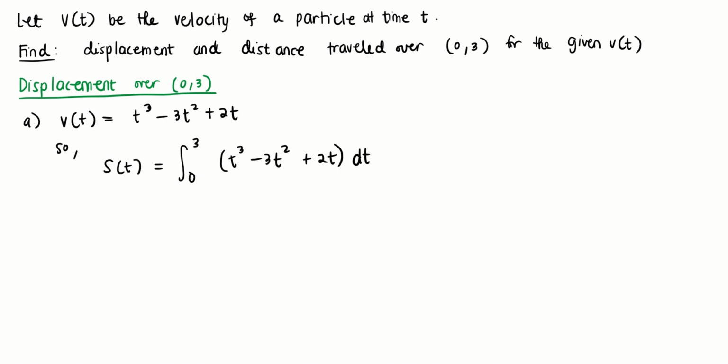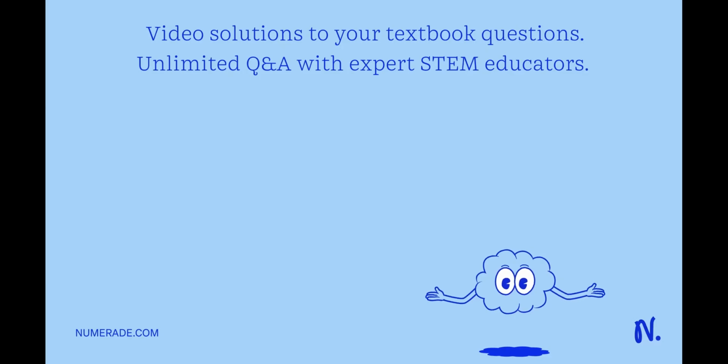Now integrating, we have t to the fourth power over 4 minus 3 times t to the third power over 3 plus 2 times t squared over 2. Evaluate